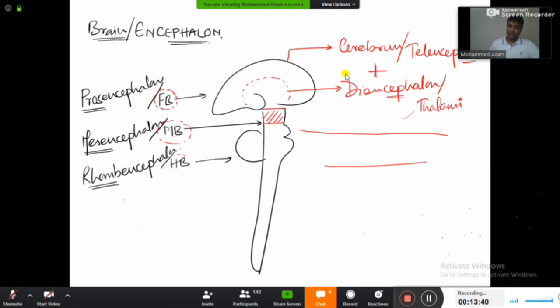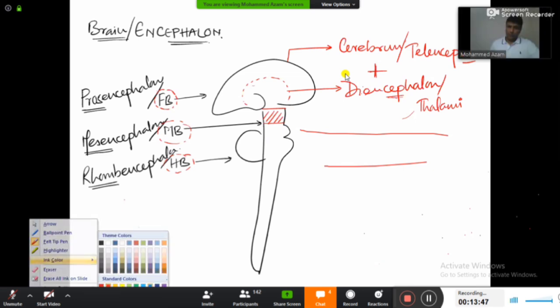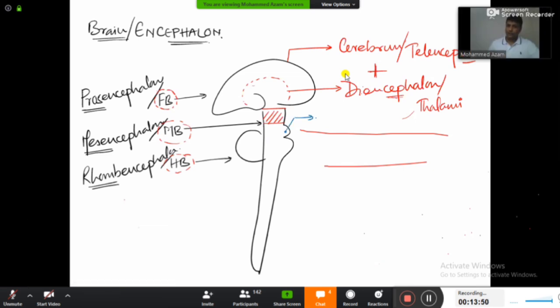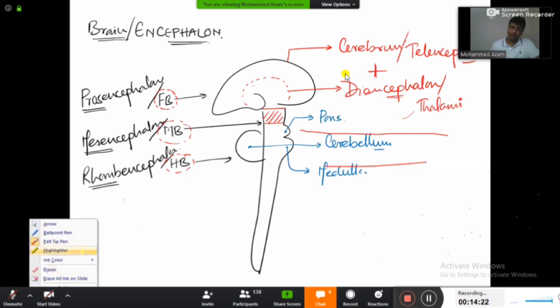And now welcome to the hindbrain here right now, guys. Now in the hindbrain, there are actually 3 parts. Number 1 part that you are able to see in the front here, this will be actually the pons. And this part here will be the medulla oblongata, or simply medulla. And remember guys, pons and medulla will be in the front, okay, now ventral aspect of the brain. And behind the pons and medulla, this part here will be the cerebellum. Fine. So remember, pons, medulla and cerebellum, these 3 parts together are your hindbrain.